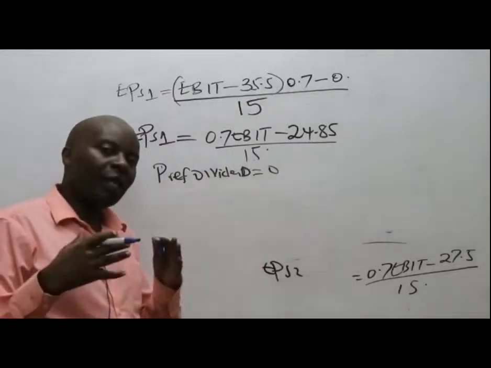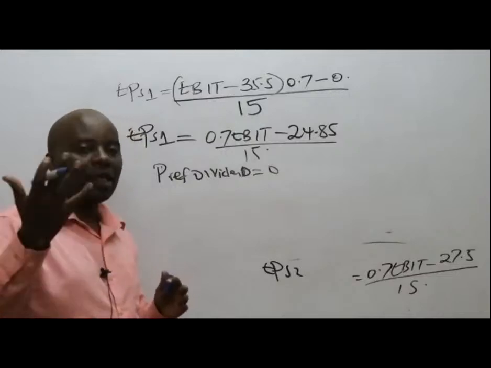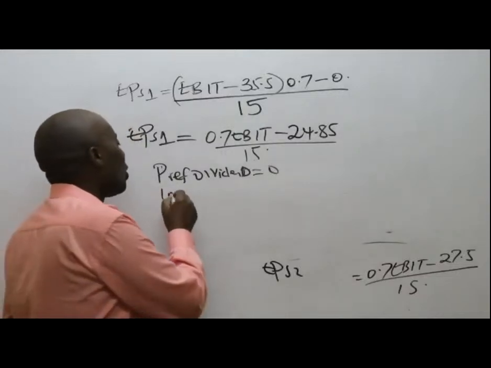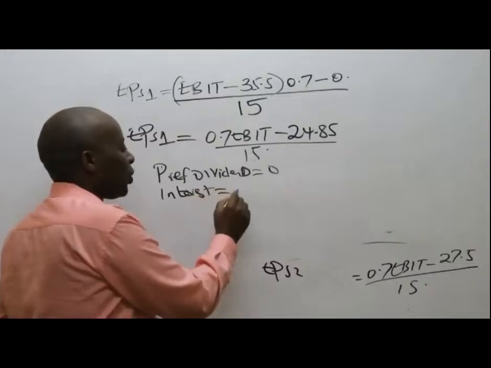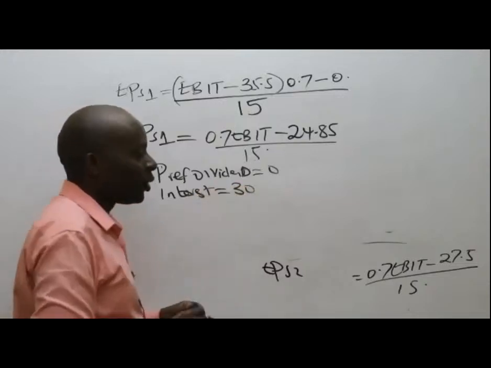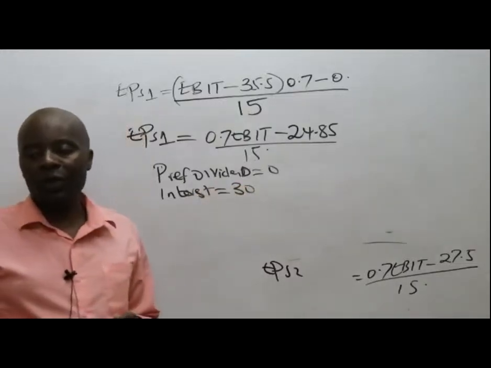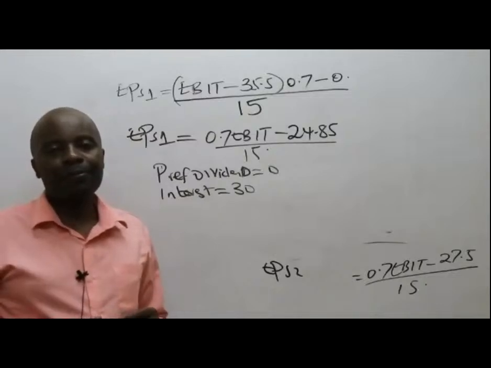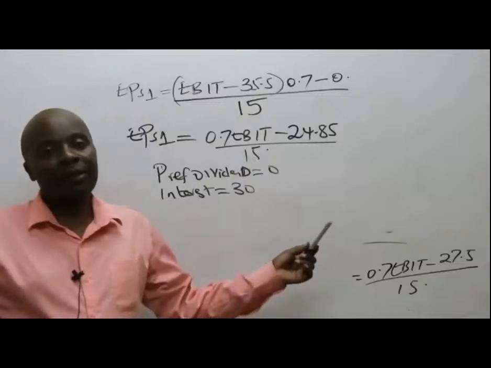Interest, I'm not seeing any increase in interest, so interest will only work with our old interest. Our old interest, if you remember very well, was 30. And the tax is 30% still.